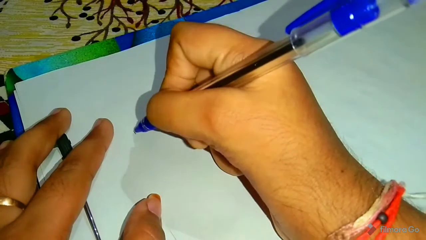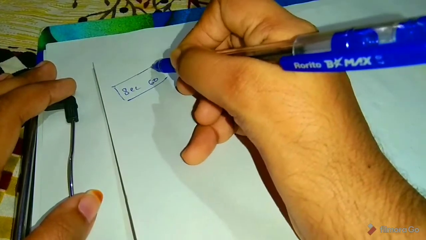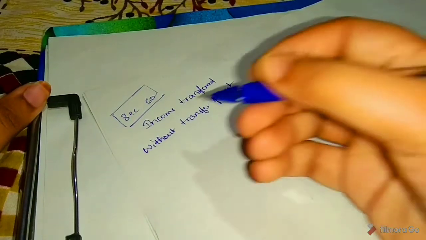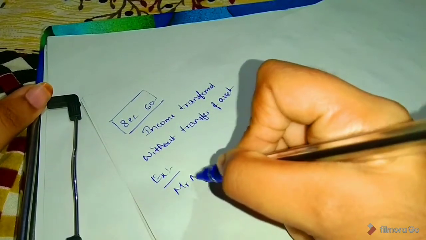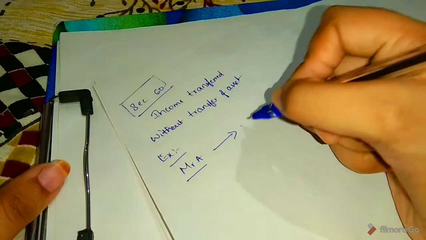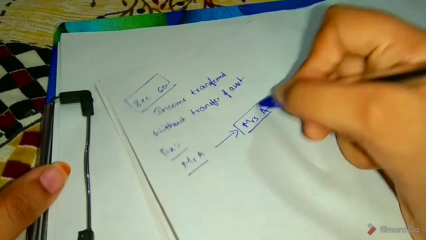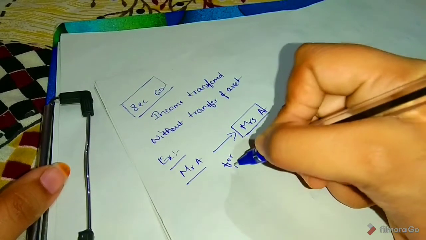See, section 60. In this chapter, remember the sections also. Section 60 covers income transferred without transfer of asset. For example, Mr. A transferred house property to Mrs. A for inadequate consideration.